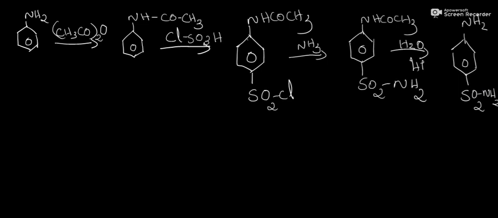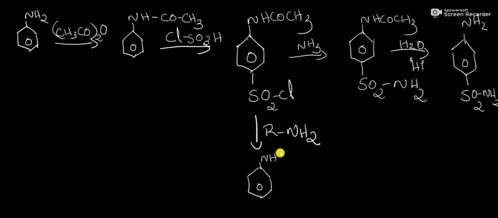So the required sulfa drug can be prepared from this sulfanilamide or by modification of this process using a suitable amine instead of ammonia. So here if we use RNH2 in the place of ammonia, we get the acylated sulfa drug.